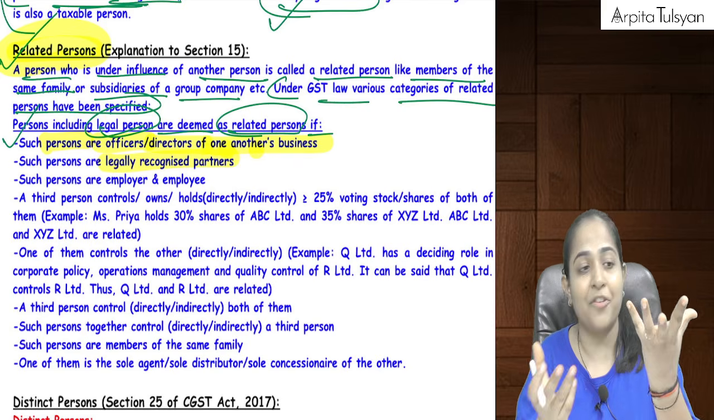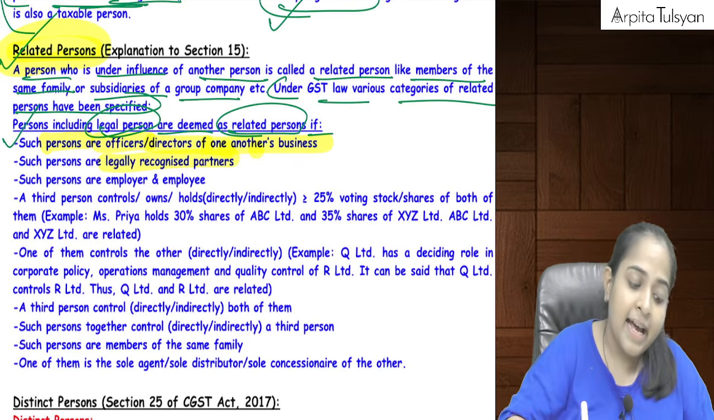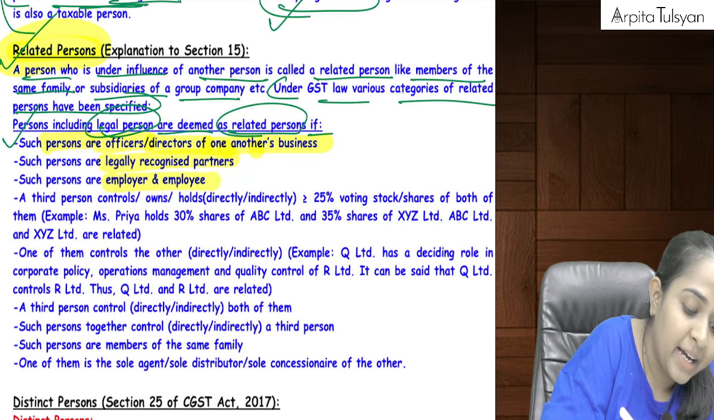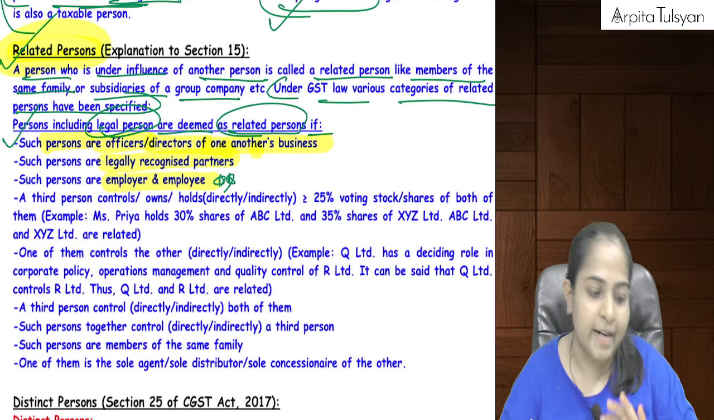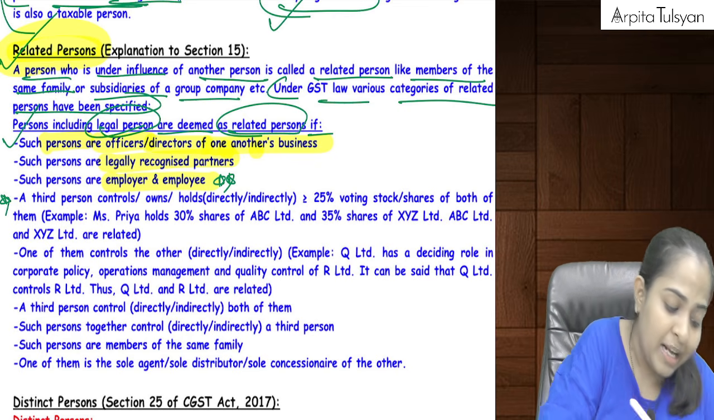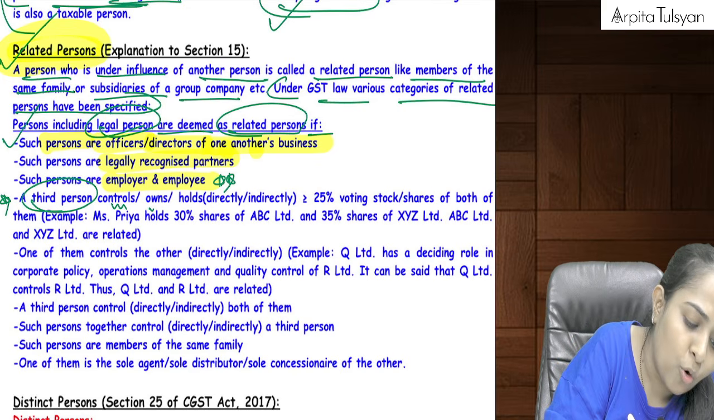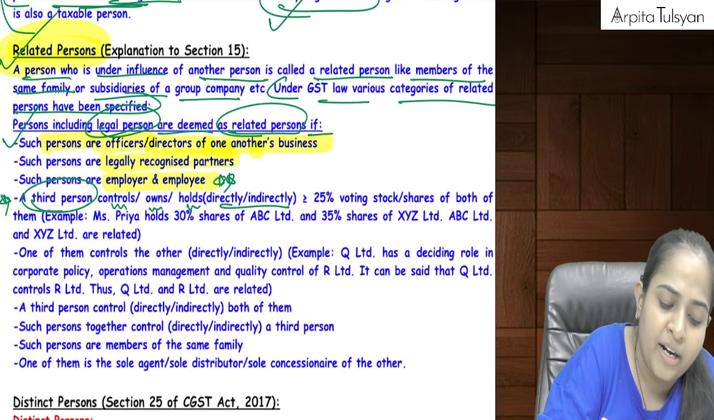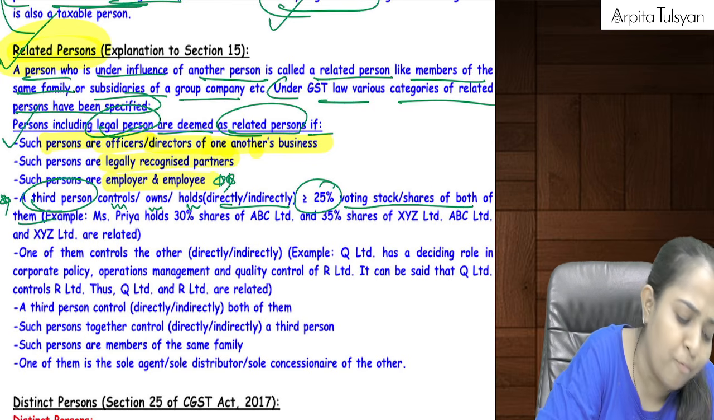Okay, a partnership firm or LLP and its partners will also be considered as related persons. Employer and employee will also be considered as related persons. Then the next important point: a third person controls, owns, or holds directly or indirectly at least 25% voting stock or shares of both of them.